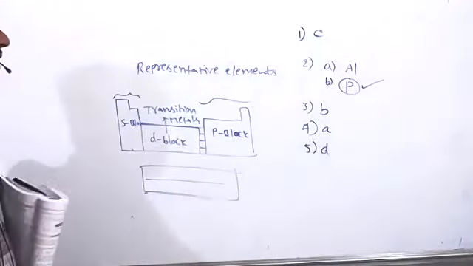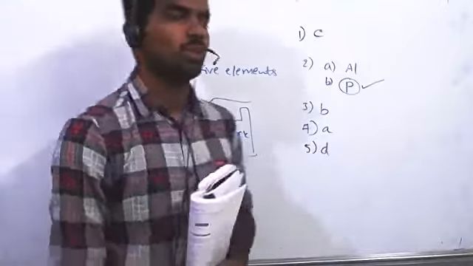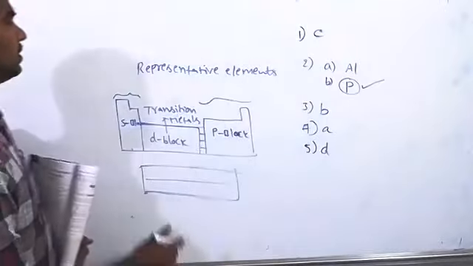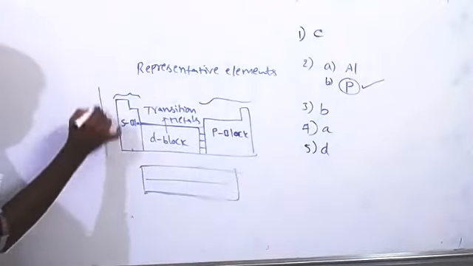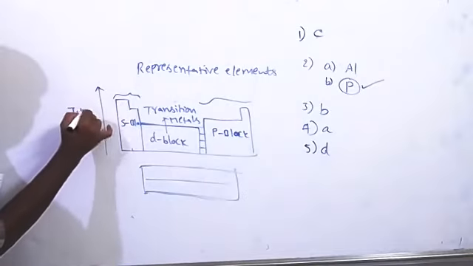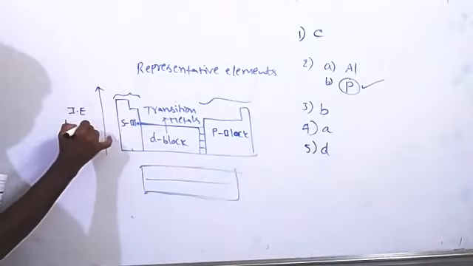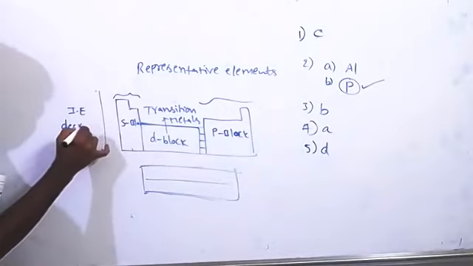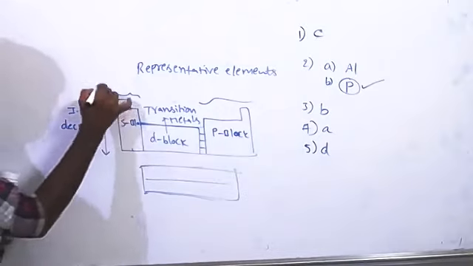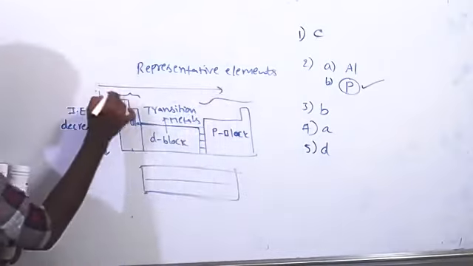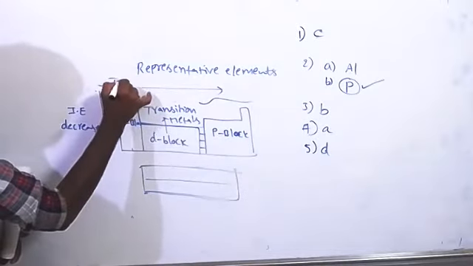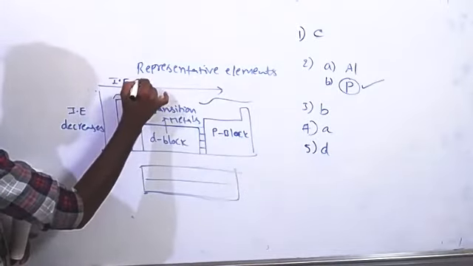Here, what is the trend? Ionization enthalpy trend, left to right and top to bottom. In a periodic table, down the group, ionization enthalpy decreases. Left to right increases. Very good. Ionization energy increases.